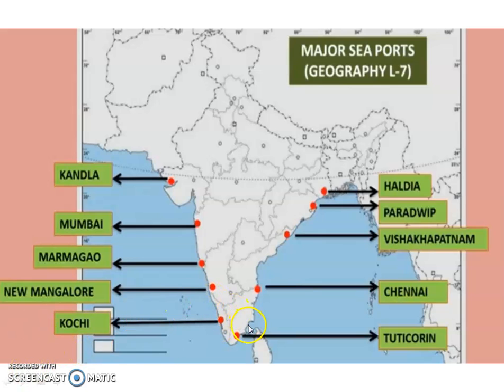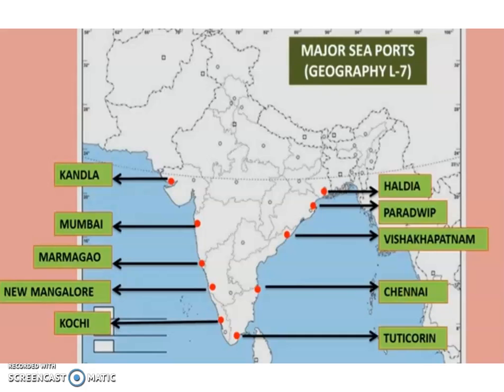Then if we move along the eastern coastal line, we would see the extreme southeastern part, Tuticorin in Tamil Nadu. Tuticorin is located at the extreme southeastern part of India.